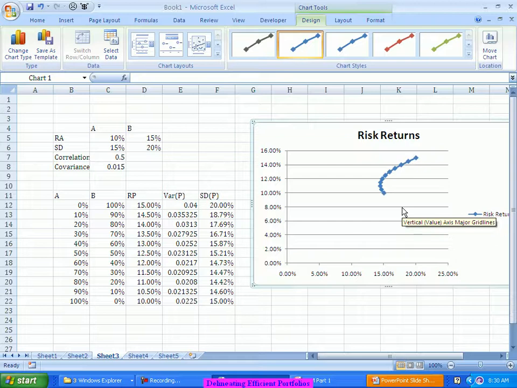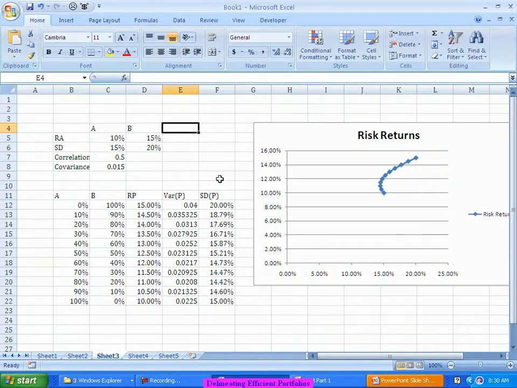This particular curve, which is coming just by plotting the standard deviation of the portfolio on the x-axis and the return of the portfolio on the y-axis, is typically called your minimum variance portfolio curve. Because why is it called a minimum variance portfolio?